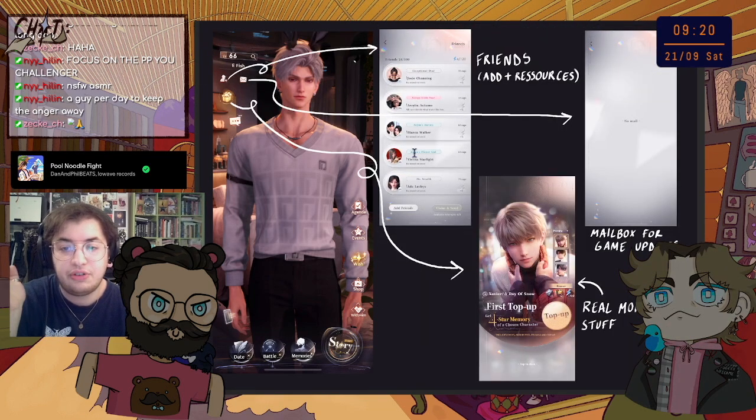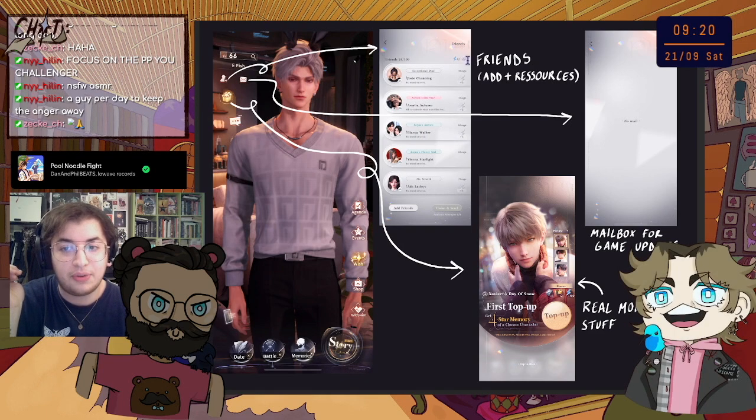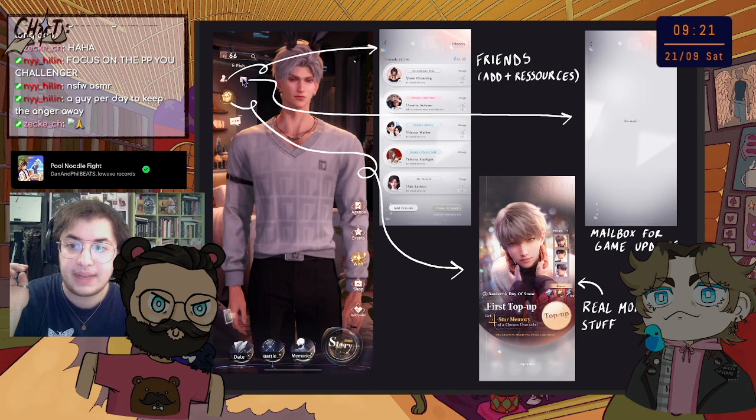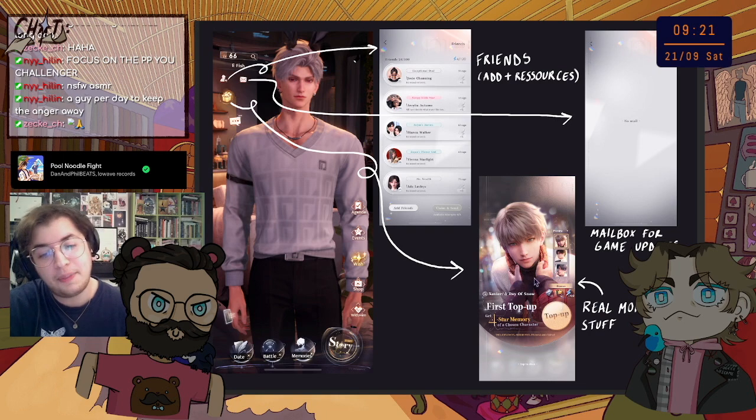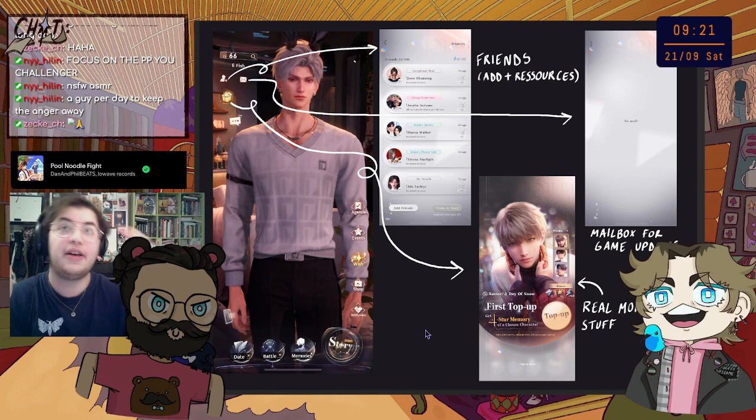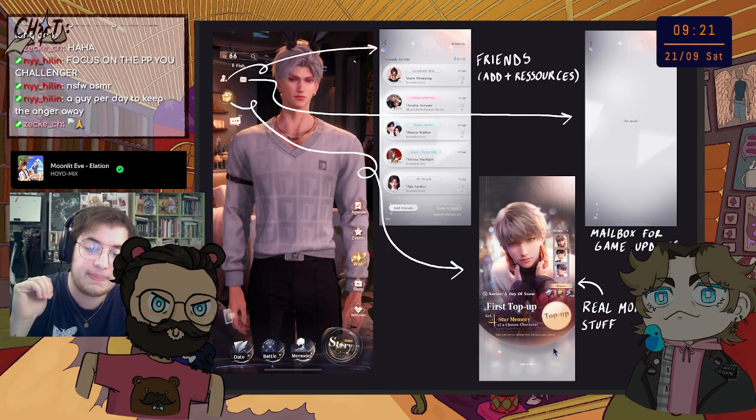It's very simple, just the people that you've added as friends. Those are all random people that I do not know, and I've added only to get points. You have the little letter here, it's just to get mail. It's usually just the game updates. And you have this little gift, you click on it, and it's written top up with a boy. So it's great. Fun way to invite you to put real money in the game. This is like the real money pack stuff.